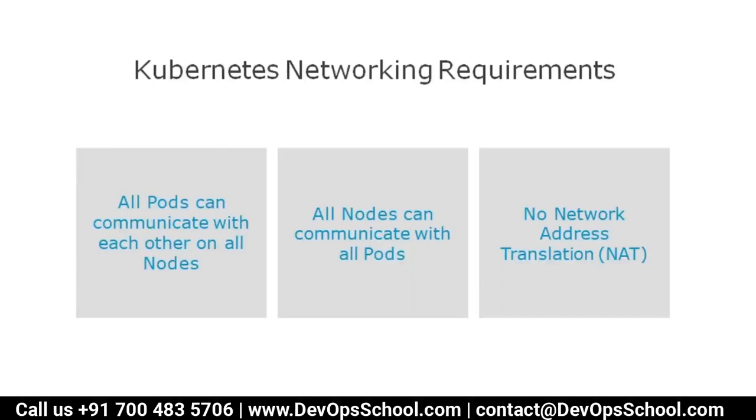The second requirement is a Kubernetes networking requirement. All nodes can communicate with all pods, and no NATing. That means no -p sort of things we use, right? Proxy sort of thing, port mapping. No NATing. So how can it be possible? Let me help you understand these two statements.